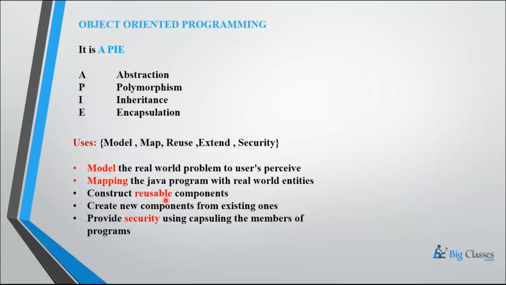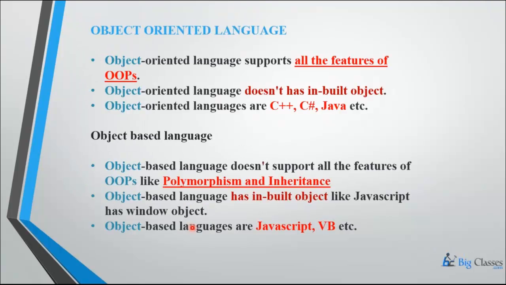Next, constructors create reusable components using inheritance, and we can create new components from existing ones. It also provides high security by encapsulating the members of the programs. Now, we have a terminology that shows the difference between object-oriented and object-based. In object-oriented, all features are supported, whatever we have discussed, like APIs.